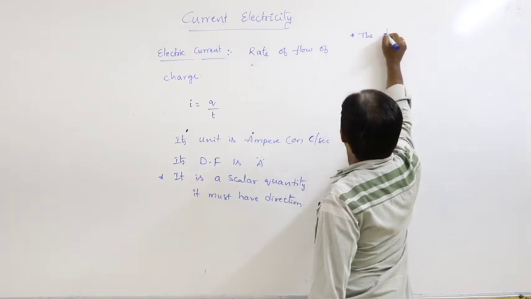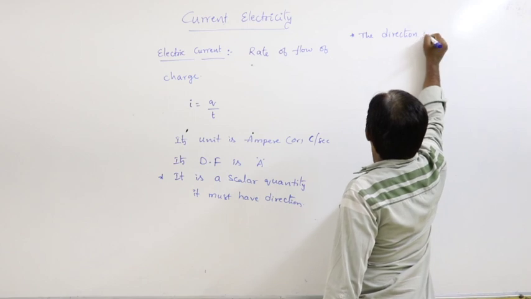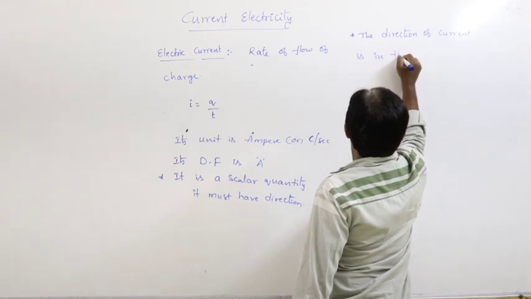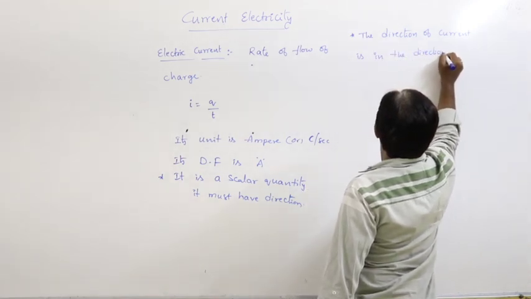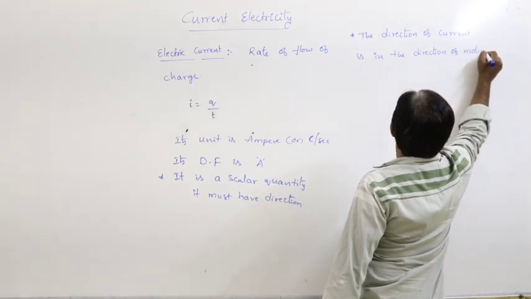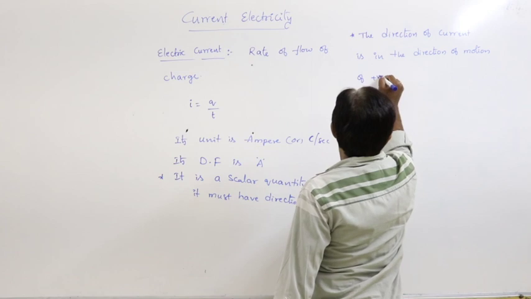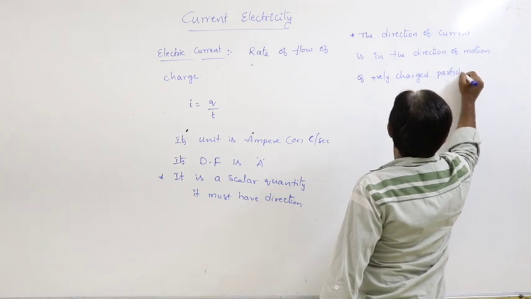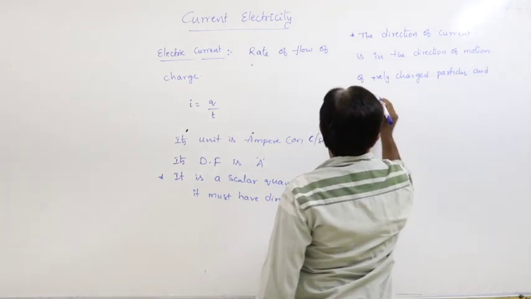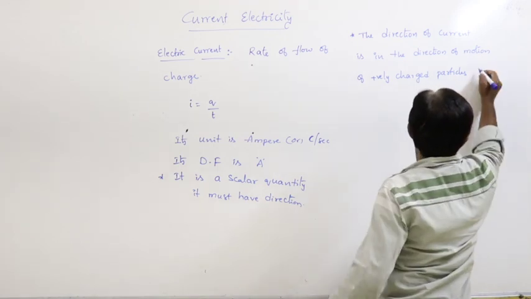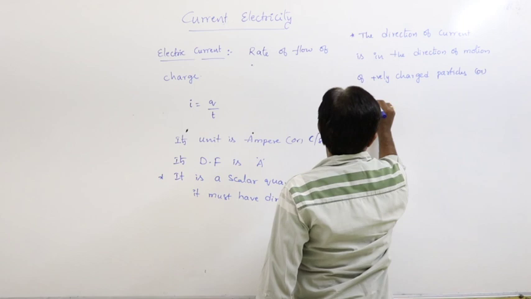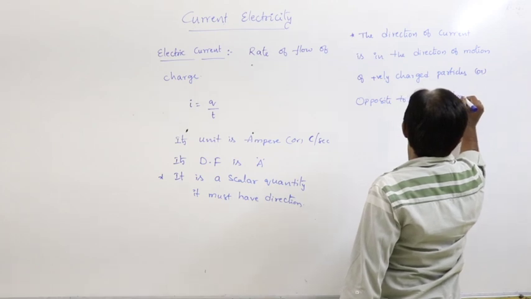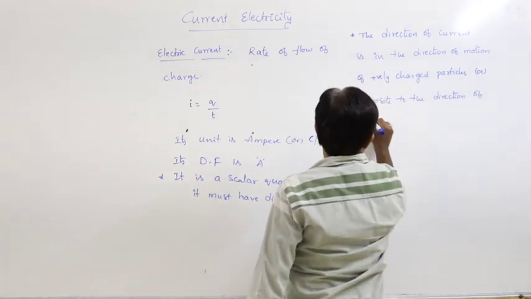The direction of the current is in the direction of motion of positively charged particles, or opposite to the direction of motion of negatively charged particles.